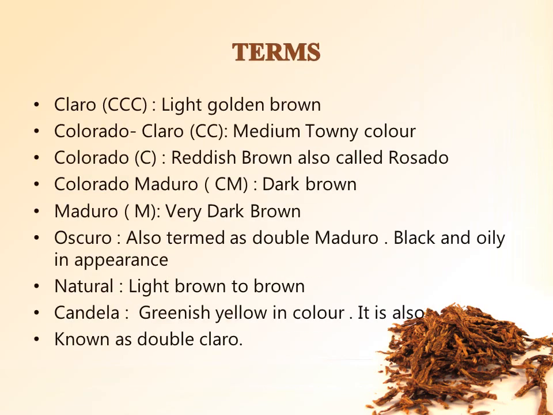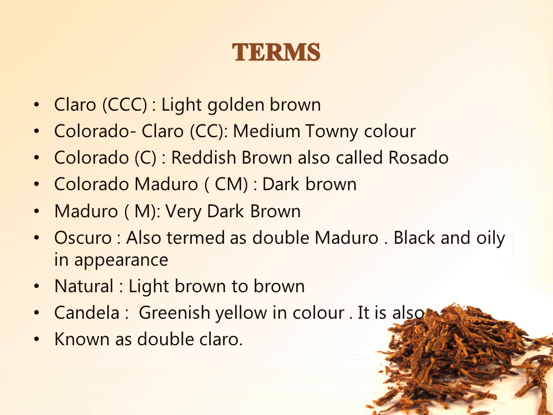Terms. Now here we can understand the terms of the wrapper. Claro, which is denoted by triple C, is light golden brown. Colorado Claro, which is denoted by double C, is medium tawny in color.